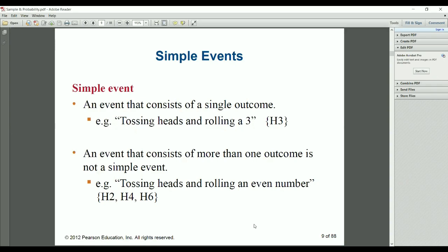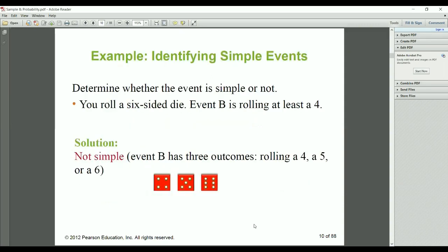So here, an event that consists of more than one outcome is not a simple event. Example, tossing heads and rolling an even number. So there are 3 possible outcomes. Everybody is getting it?